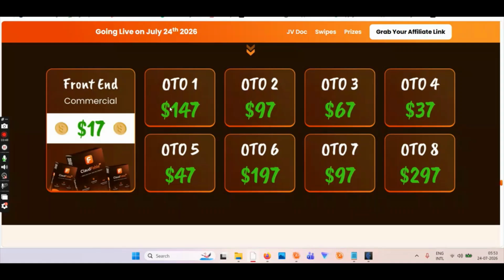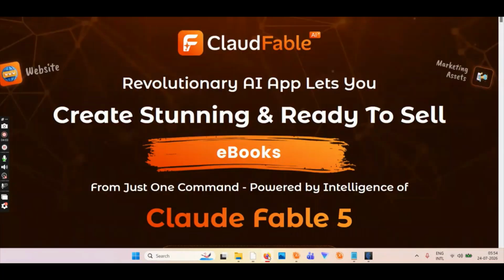Let's talk about the OTOs. 1, 2, 3, 4, 5, 6, 7, 8. Go and grab OTO 1 at least, or maybe just check which OTO you need, because in the front end obviously you will not get everything unlimited. So to get the unlimited version, you have to go and buy some OTOs. Okay, so you can pick and choose. And anything else we have, I think we are covered. So again, you can find more details when you watch the demo video.